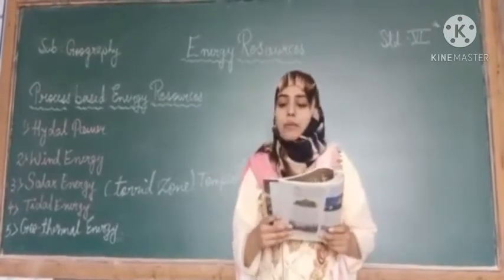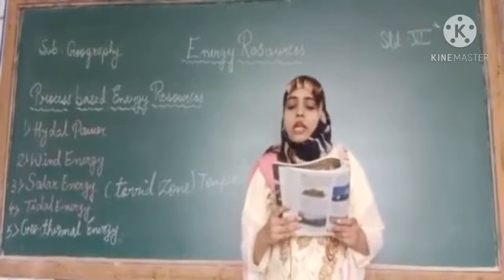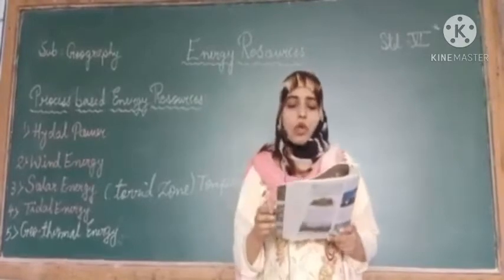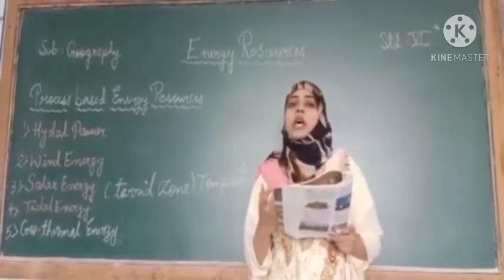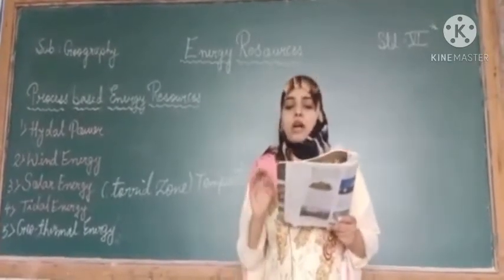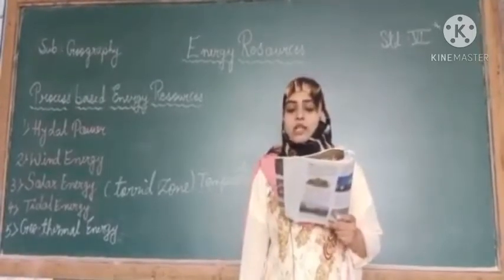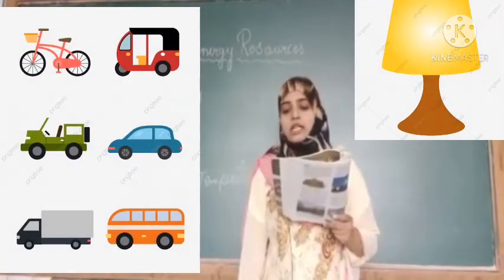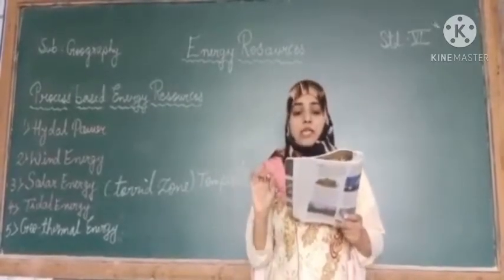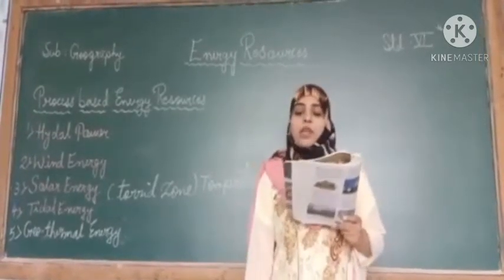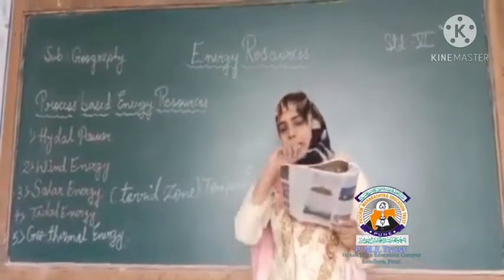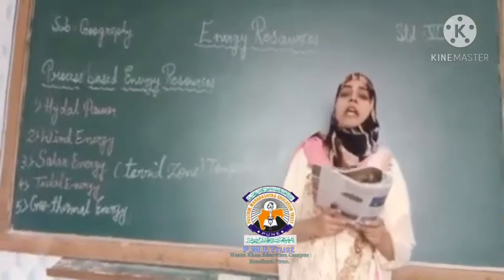There is a solar power plant at Sakri in Nandurbar district of Maharashtra. Where is the main solar power plant present? It is present in Nandurbar district of Maharashtra. Devices like cookers, lamps, heaters, vehicles can be run on solar power. How are they run on solar power? Because we get heat from it.